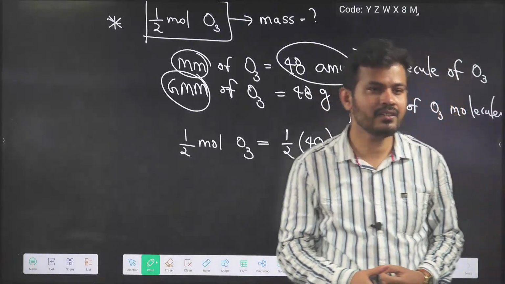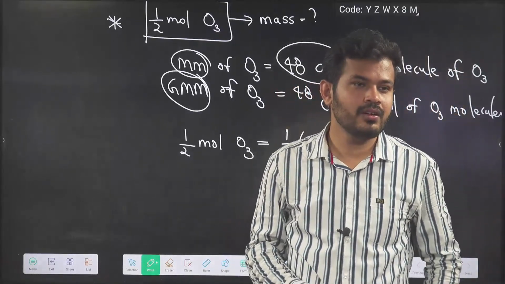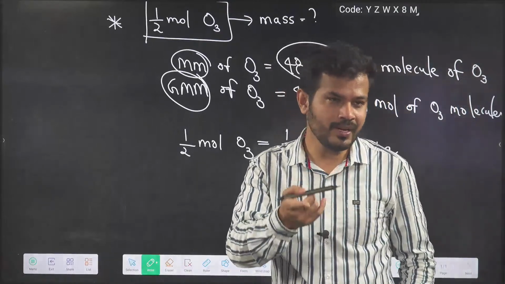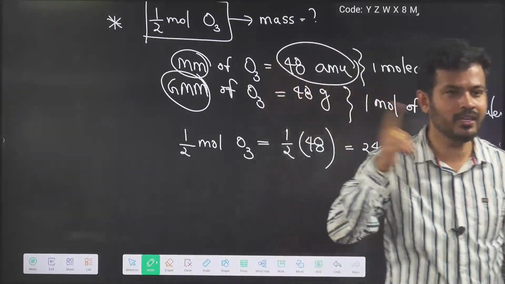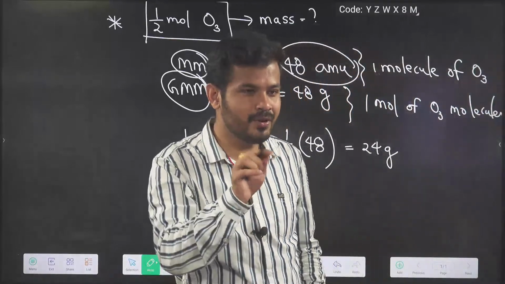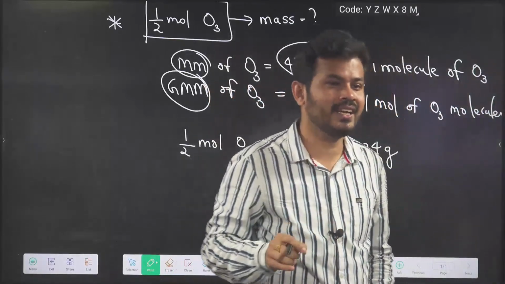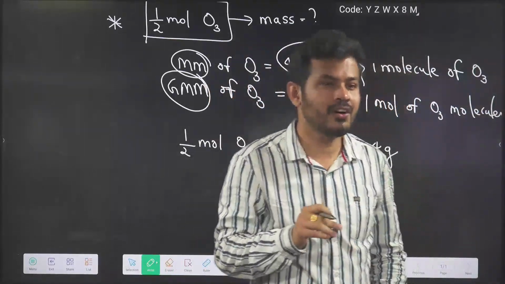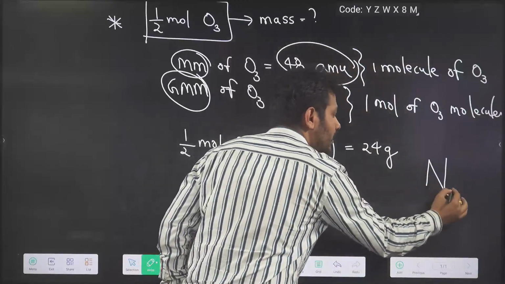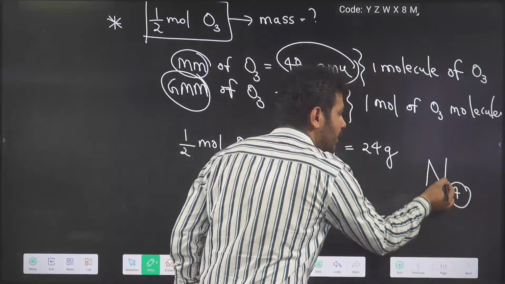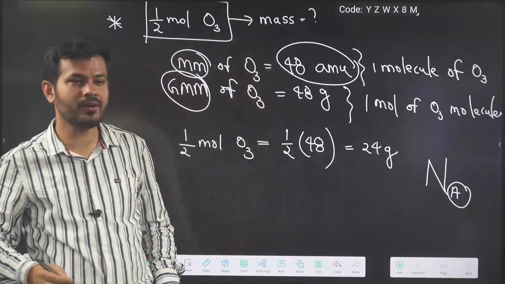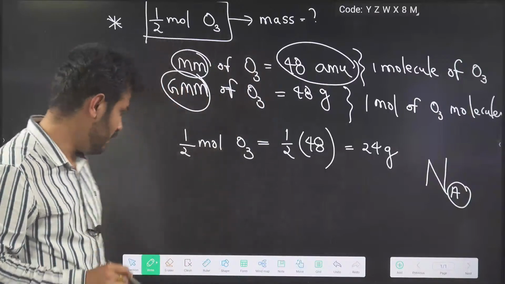Just like 1 dozen is 12, 1 mole is Avogadro's number, that number which you remember, 6.02 into 10 to the power of 23. It is abbreviated symbolically as Na, after the scientist Avogadro: A for Avogadro, N for number. We have discussed this several times.